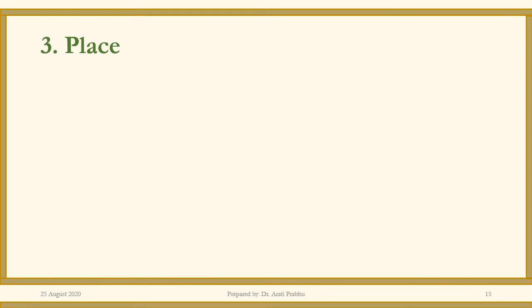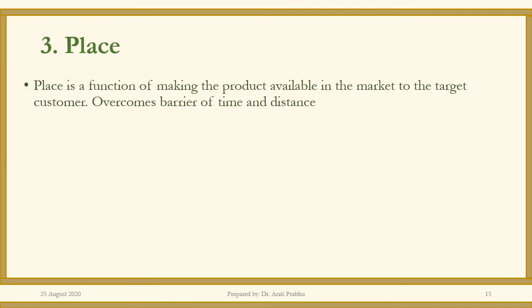Okay, now we come to the third P, which is place. Now we all know that by place we mean the distribution of the product, be it goods or services, from the producer to the end customer. Right? So place is a function of marketing which makes the product available. Most importantly, pay attention that it overcomes the barrier of time and distance.